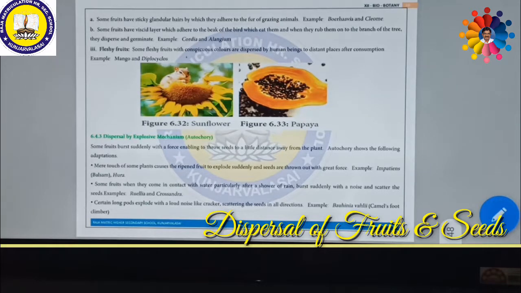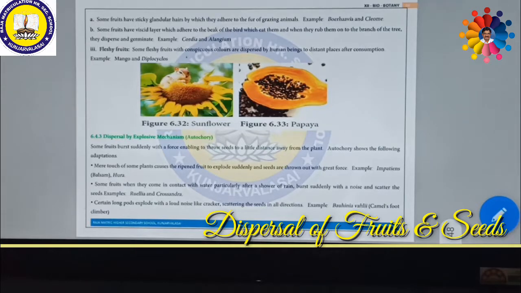Boerhaavia and Clio are very good examples of dispersing by this mechanism. Some of the fruits have a viscid layer which adheres to the beak of the bird. Whenever the birds visit the fruits on the plant and bite the fruits, the long beak will have seeds adhering to it.